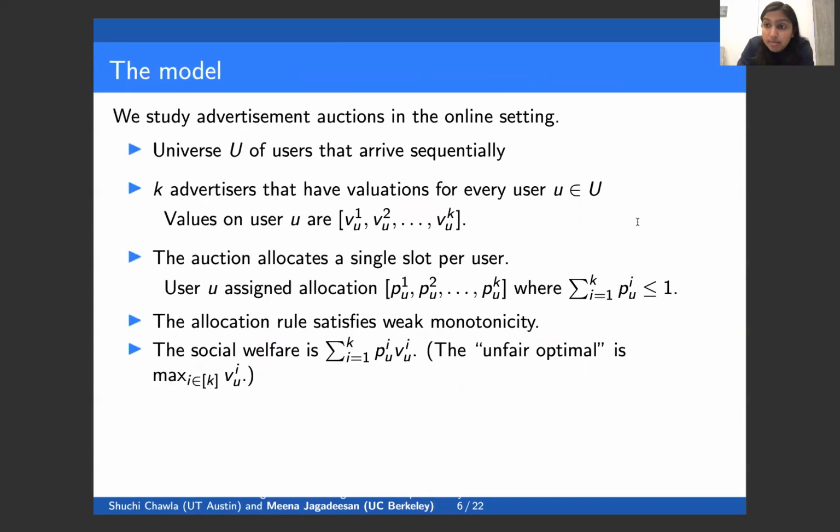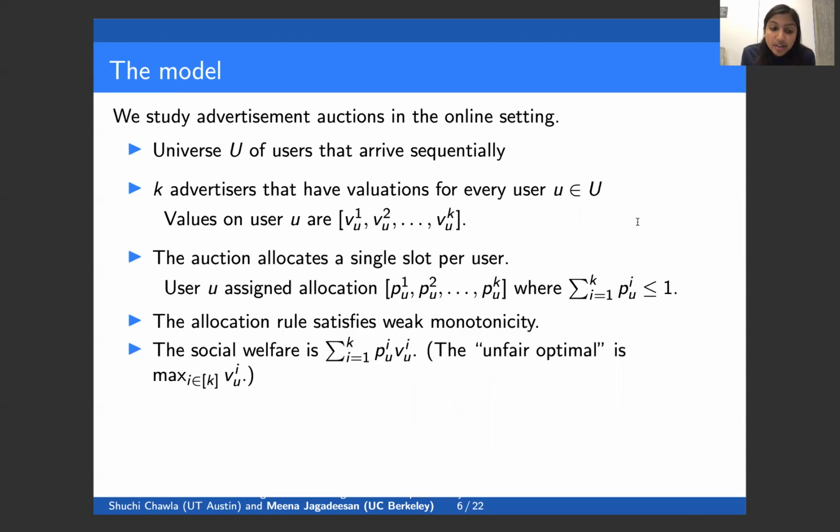Okay, so let's look at the model that we study in this paper. We study ad auctions in the online setting. There's a universe of users that arrive sequentially, and each of K advertisers has a valuation for every user. So every user is associated with a vector of K values corresponding to how much each advertiser values that user. The auction allocates a single slot per user. So we can think of a user as being assigned a distribution over the K advertisers. We assume that the allocation rule satisfies weak monotonicity so that it can be implemented in an incentive compatible fashion.